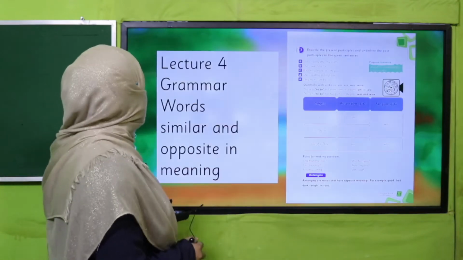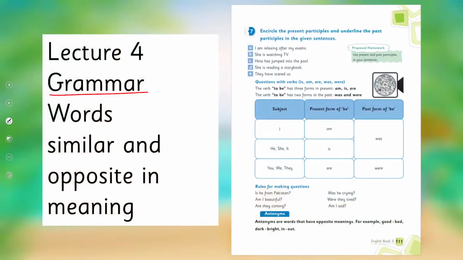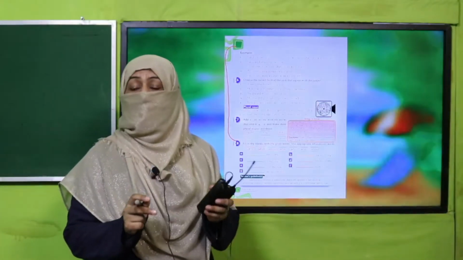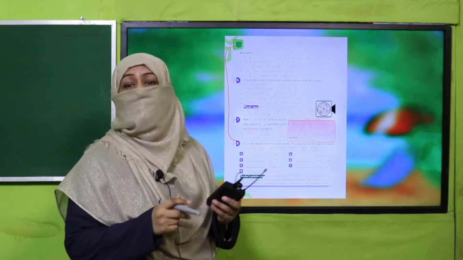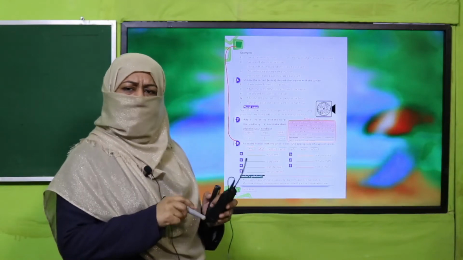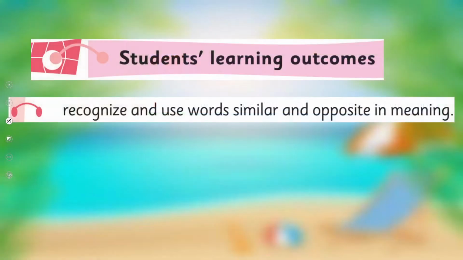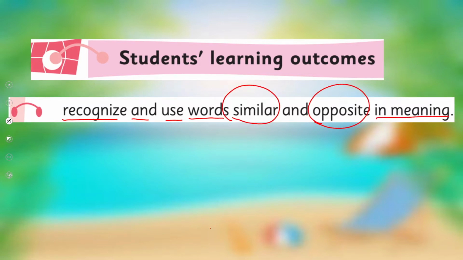Yes, my dear students, today under the title of grammar, we are going to learn about words similar and opposite in meaning. Before this, we have learned about singular and plural, and singular and plural nouns are the same, only the difference is number. So it means their meaning is the same. So we are going to learn further to recognize and use words similar and opposite in meaning.